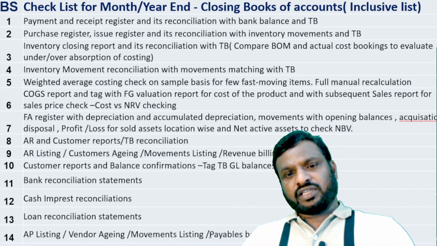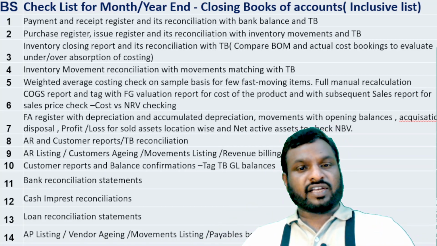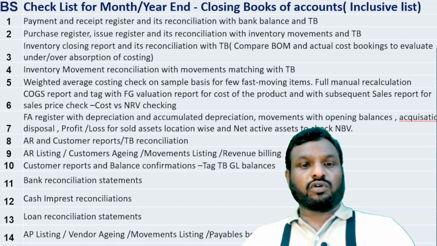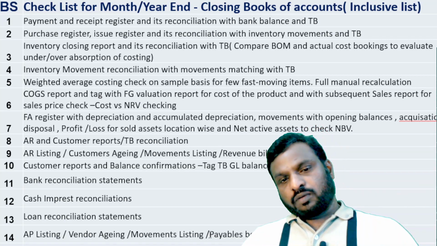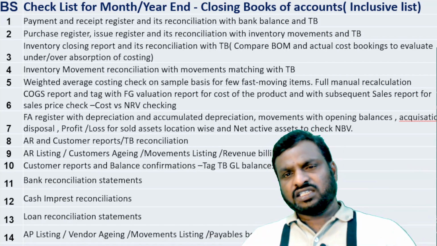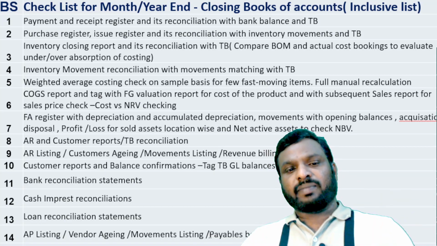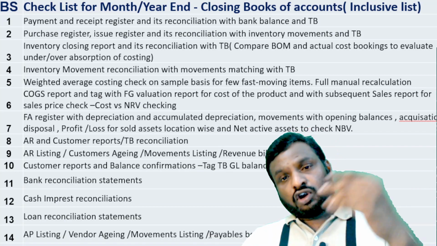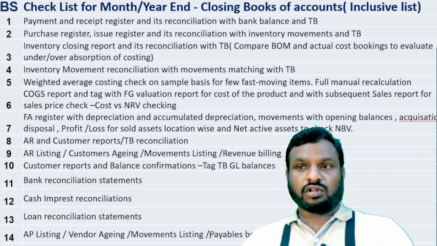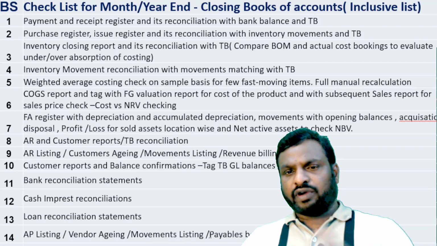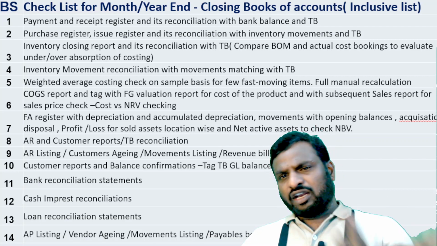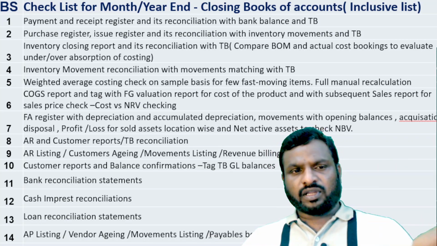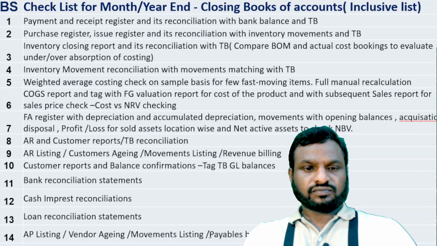There could be a possibility that some JV entries, some one-time entries or some direct entries were passed without touching accounts payable, the purchase register route or the PO route. Then we need to understand why it is not matching with the TB balances. There could be certain entries directly posted in the TB which do not affect the AP module or AR module. Then we need to drill down and check why it is not matching, through VLOOKUP or XLOOKUP or whatever lookup you follow.